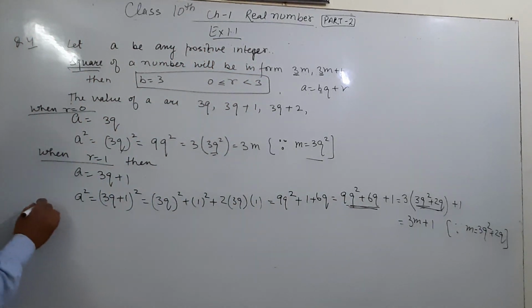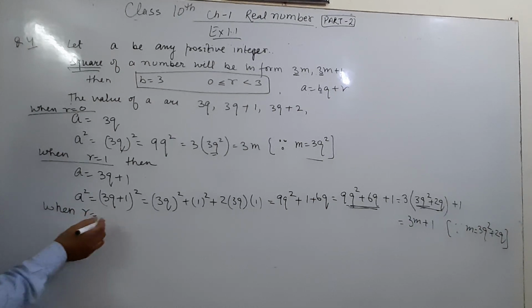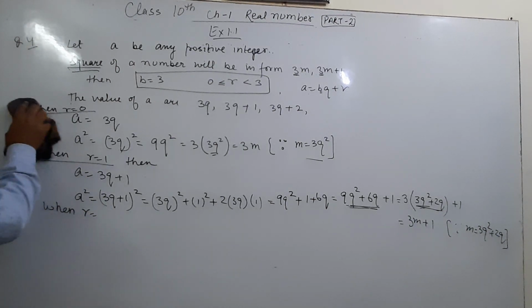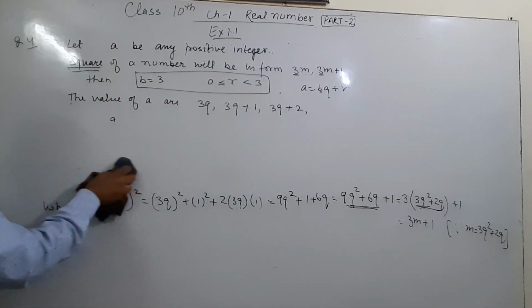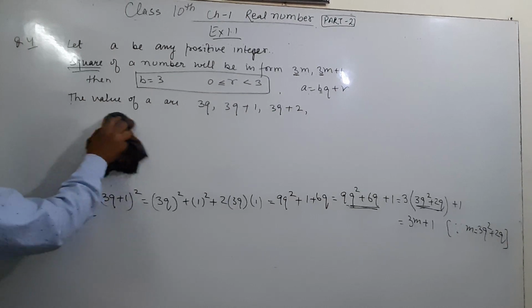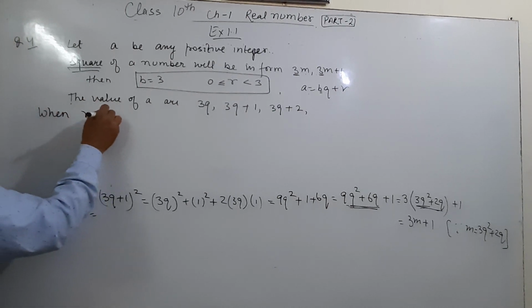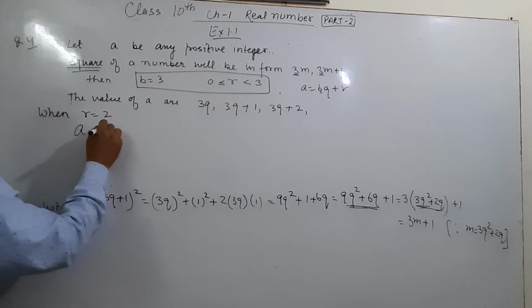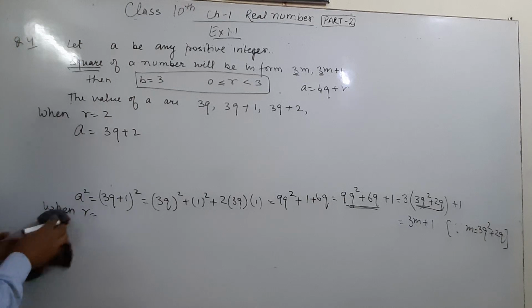Now again, when r is equal to 2, then a is equal to 3q + 2.